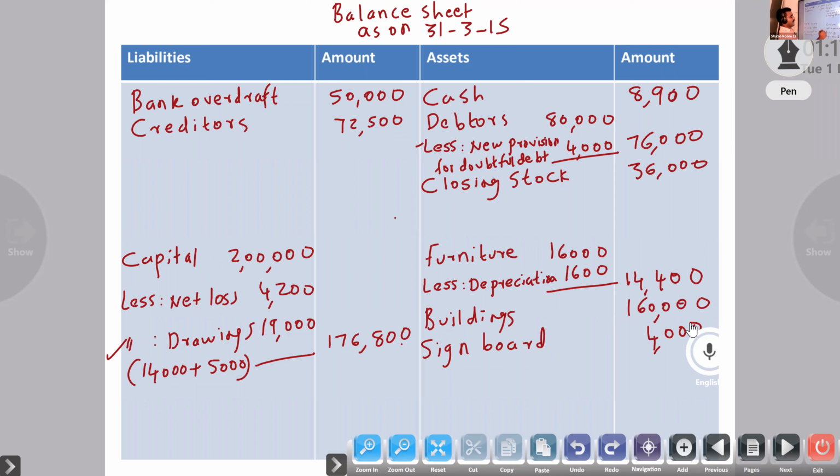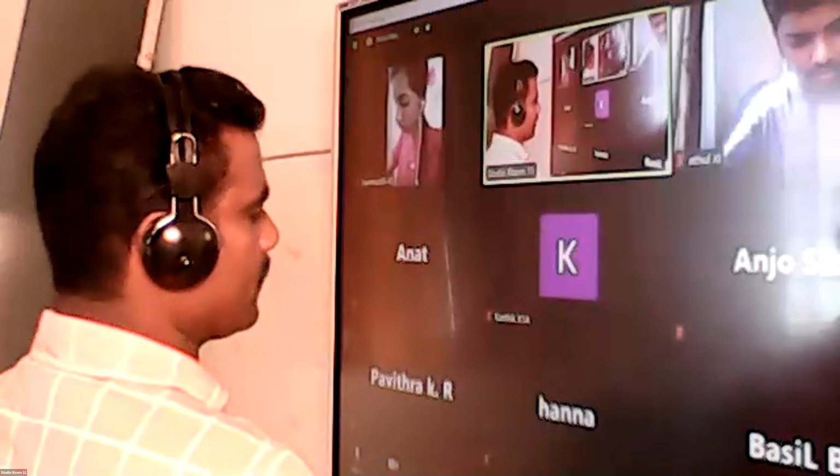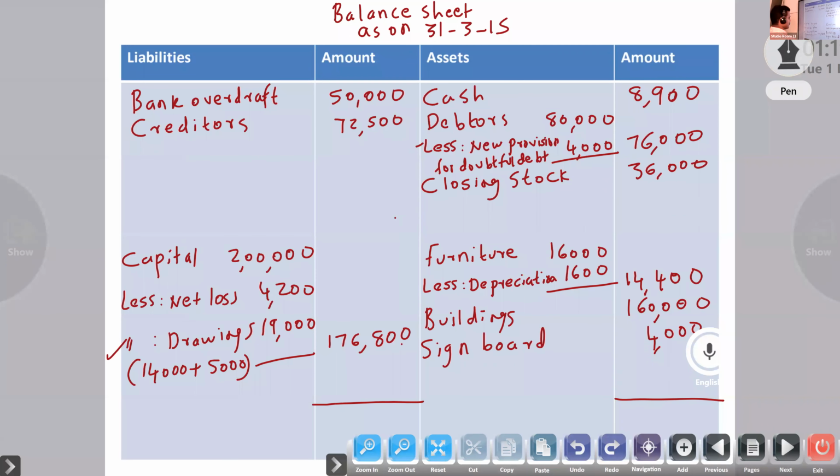Next, depreciate furniture, that we wrote. So completed. You have to check whether it is correct or not. Both sides you have to check. 2,99,300. Yes, 2,99,300.